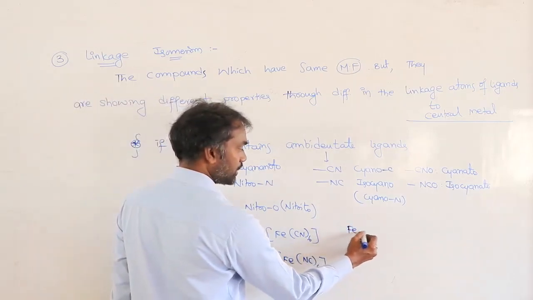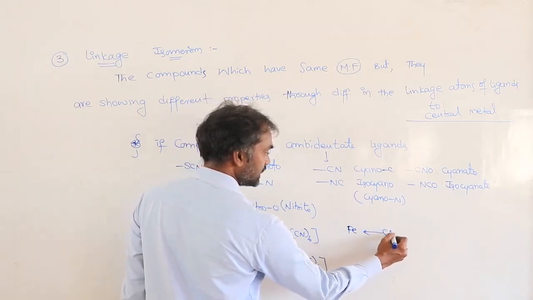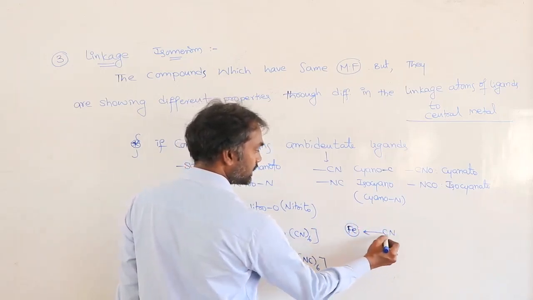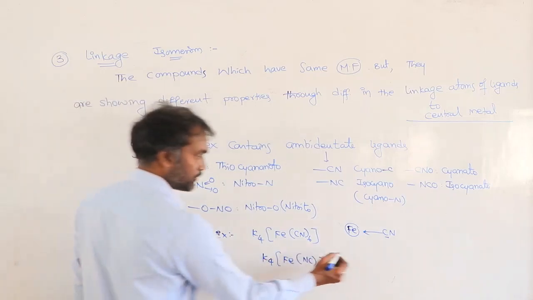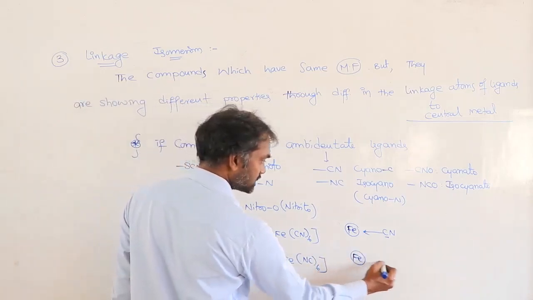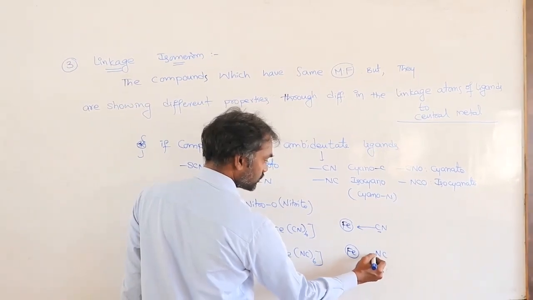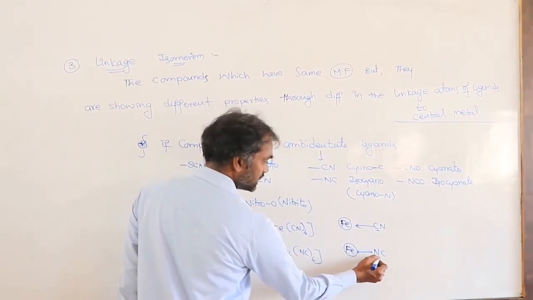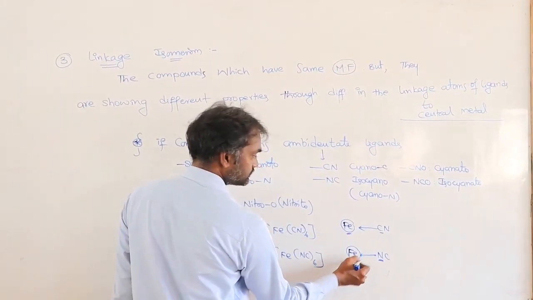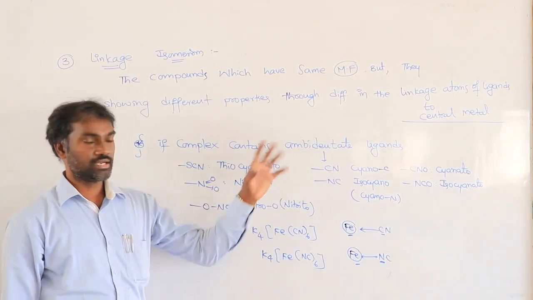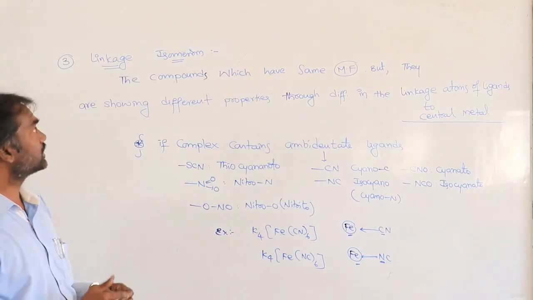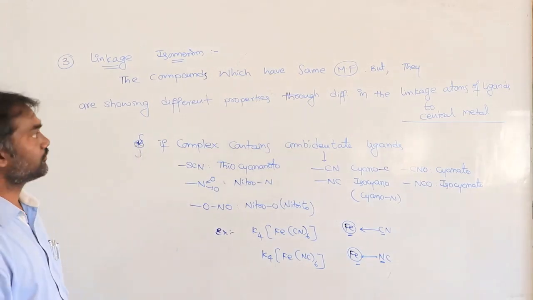See the difference. So whenever this type of ligands, directly you can tell that is linkage isomerism.